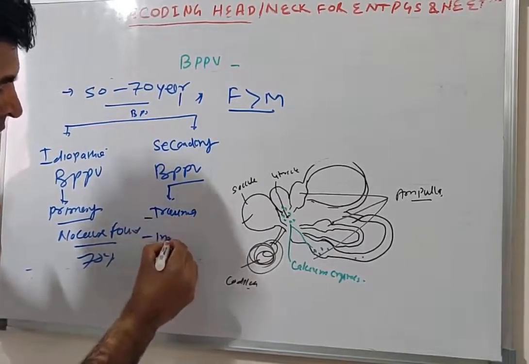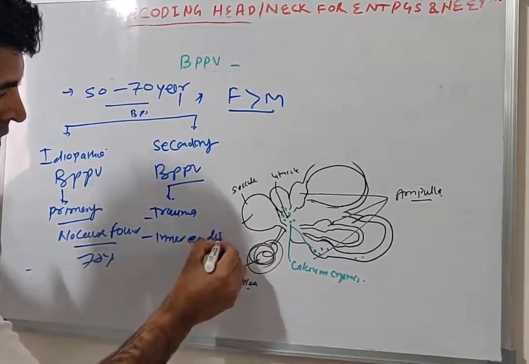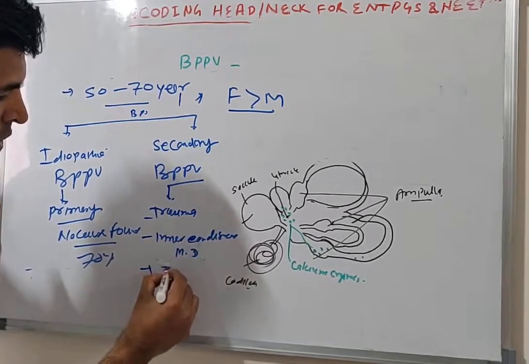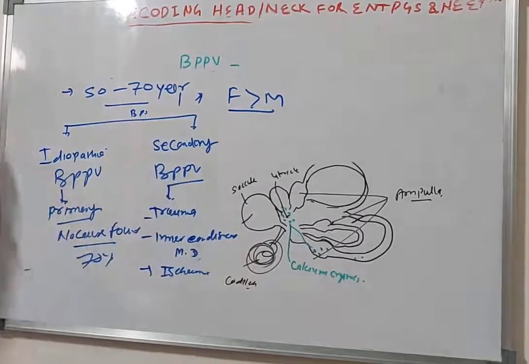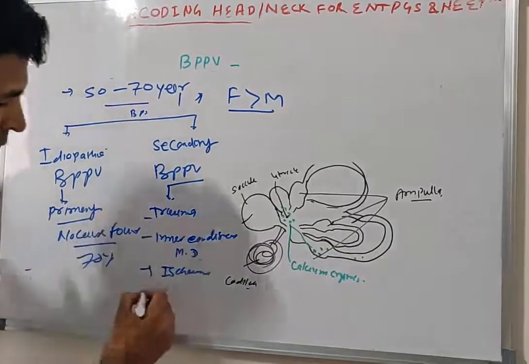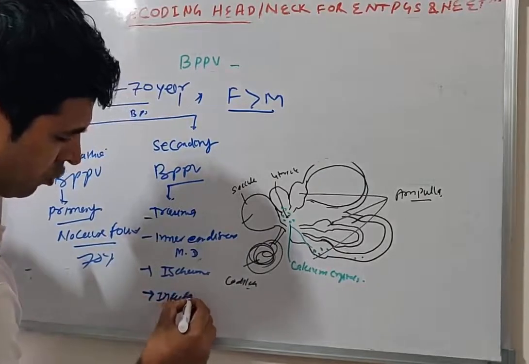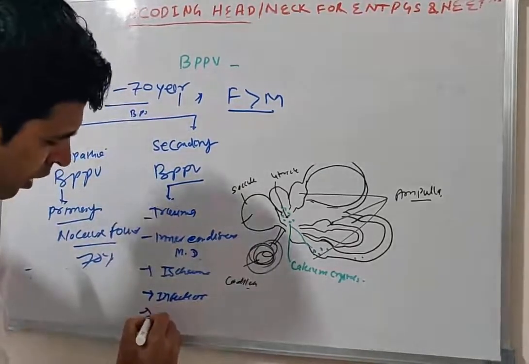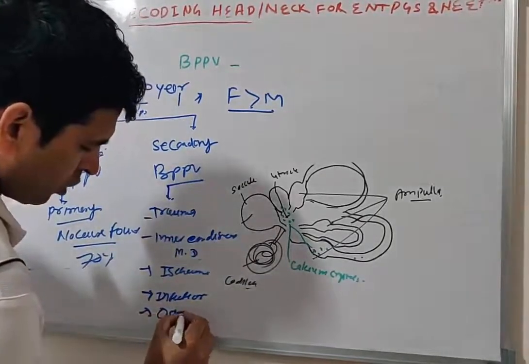It may be secondary to a rare disease like Meniere's disease. It may be due to vertebrobasilar ischemia, or because of infection, or any degenerative disease like osteoporosis.